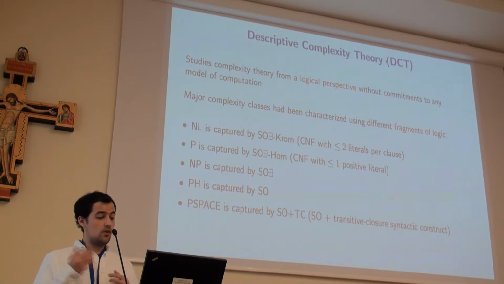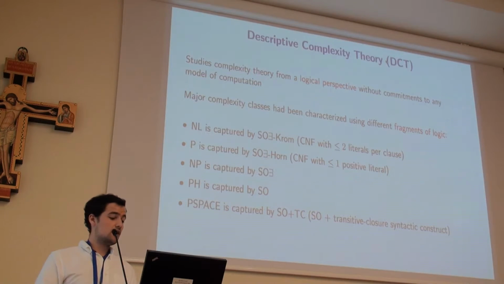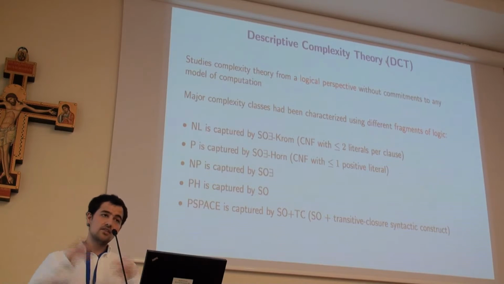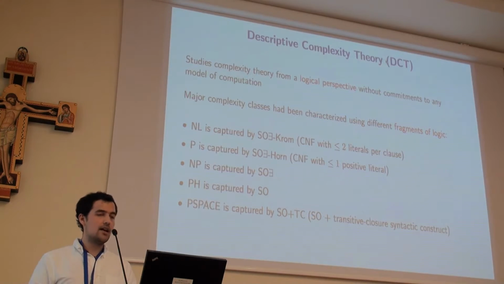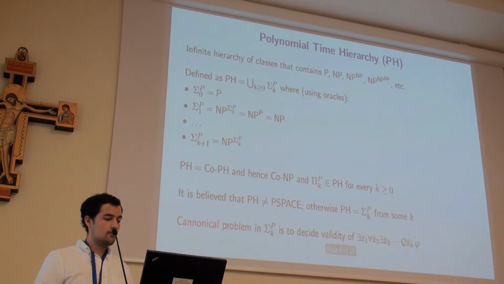Some achievements of the DCT are, well, NL is captured by second-order ... plus transitive closure. P is captured by second-order Horn, and NP is captured by second-order existential logic. PH is captured by all of second-order logic, and PSPACE is captured by second-order logic with transitive closure.